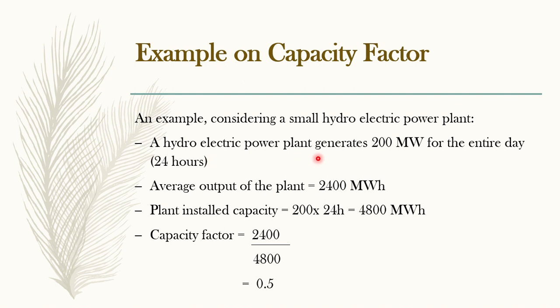Here the hydroelectric power plant generates 200 megawatts for the entire day. If it runs for 24 hours, it should give us 4800 megawatt hours, that's its decided capacity. But it is giving only 2400. If I take the average, the capacity factor will be average by total, which is 0.5.